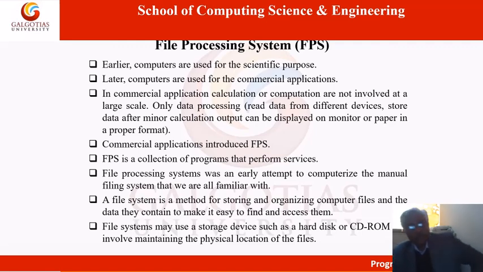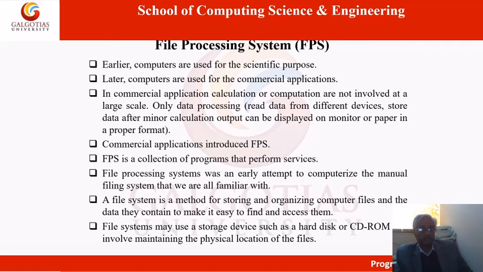In commercial applications, calculation or computation is not involved at a large scale, only data processing: read data from different devices, store data after minor calculation, and output can be displayed on monitor or paper in a proper format. Commercial applications introduced the file processing system, which is a collection of programs that perform services.